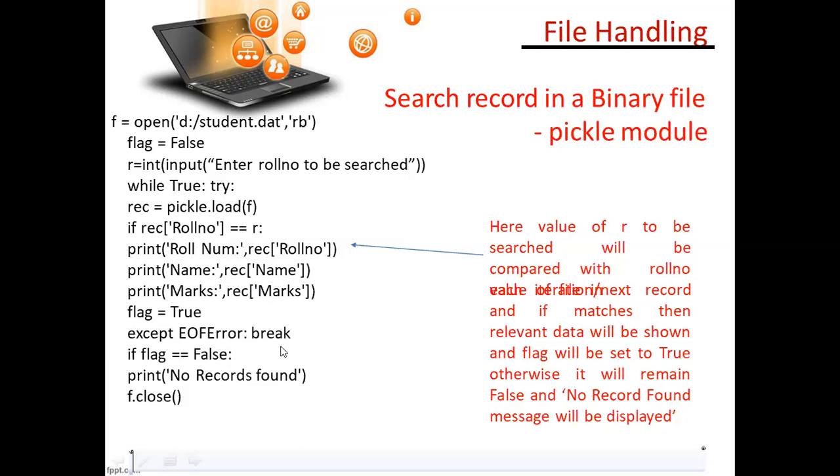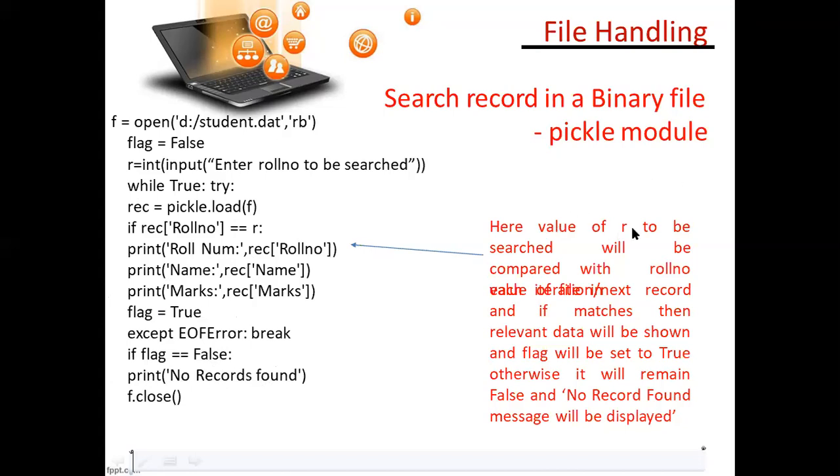And break. If flag equal false, meaning it doesn't match the value, print no record found. Whatever you are searching, if it doesn't match the value, it will display no record found, and the file should be closed.